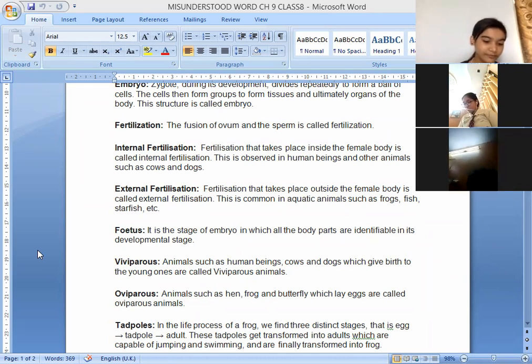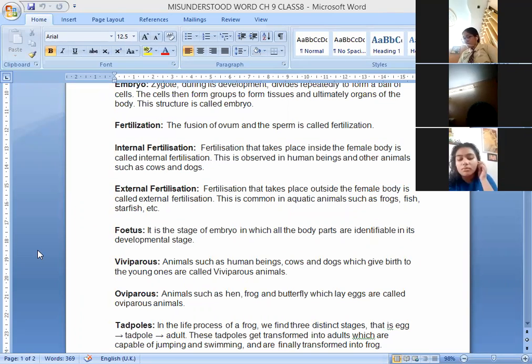Okay, Akshita, continue. After that, Pavitra will tell. Viviparous. The animals which give birth to young ones are called viviparous. So viviparous are animals such as human beings which give birth to the young ones.